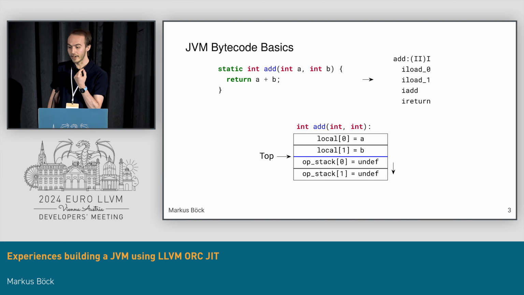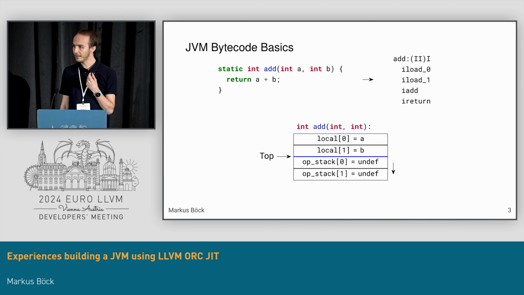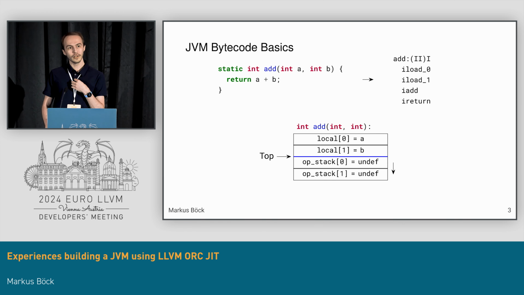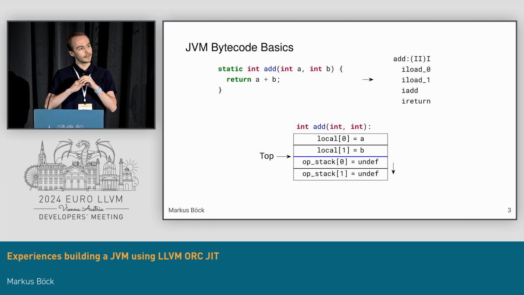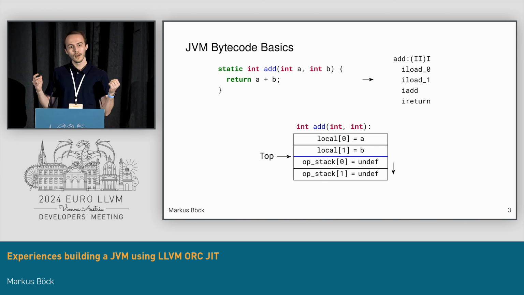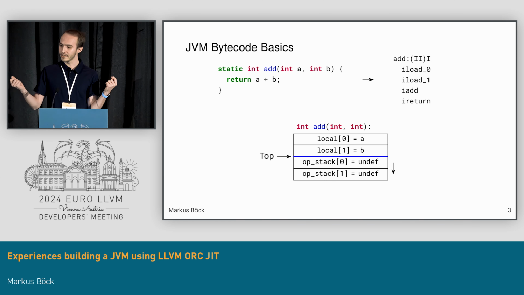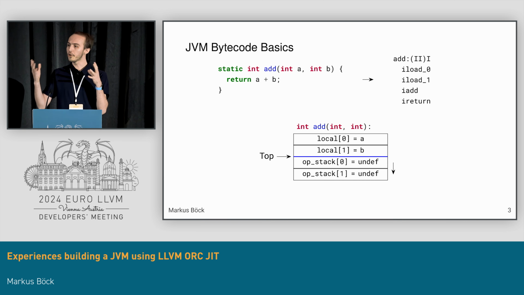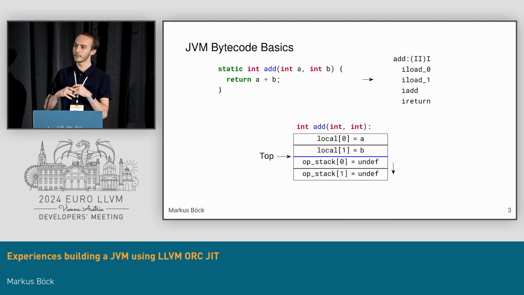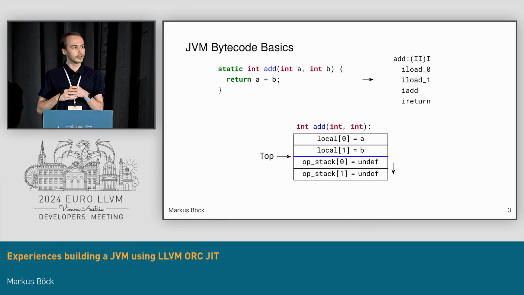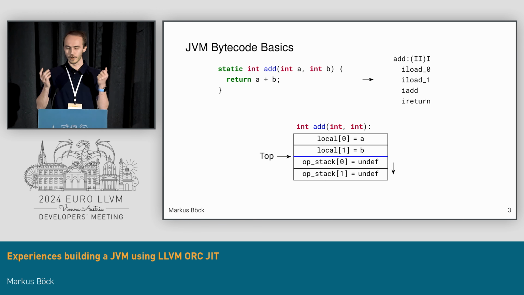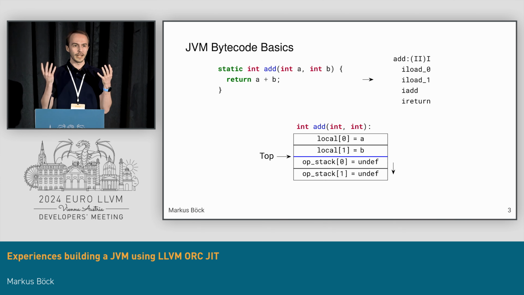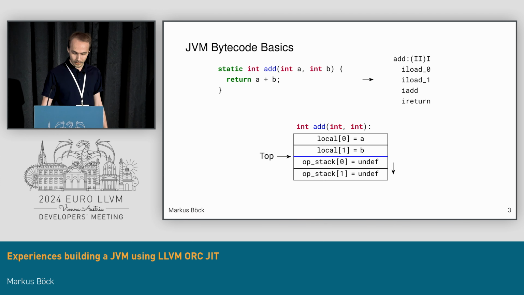So here's a very, very basic example of an add method. Java bytecode is very famously a stack-based bytecode. That means the operands to most instructions are done using an operand stack. And additionally, there's local variables. These are used to receive function arguments, but also to essentially have local storage that is independent of any operations being executed.